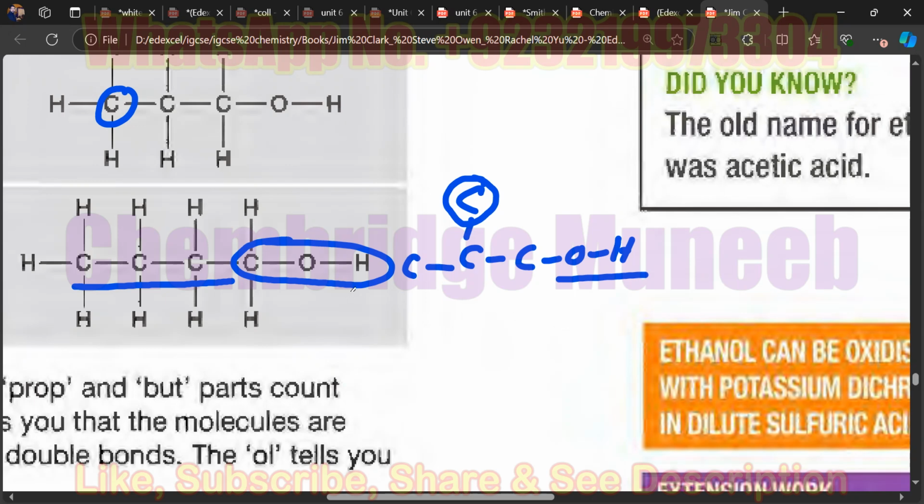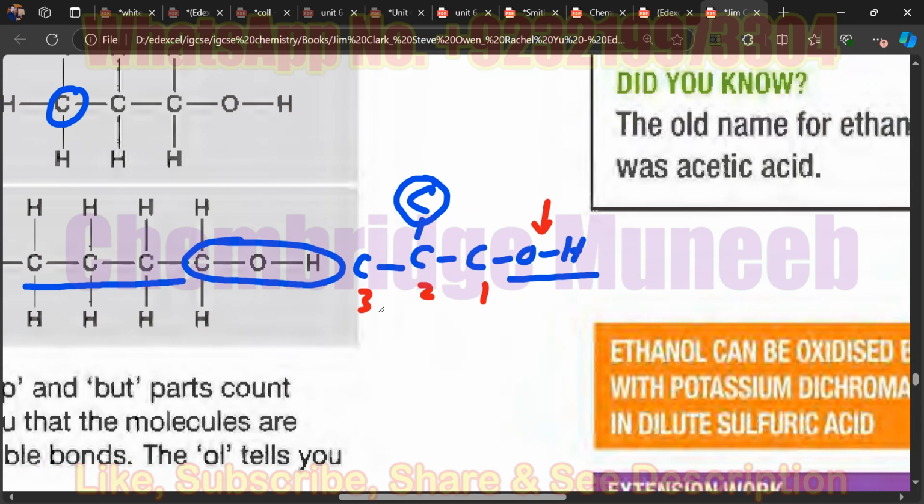It will be from right to left. Yes, good. It will be from right to left because this functional group has more priority as compared to the side group. So we'll start the numbering from right to left. So this will be our numbering. Can you now give a name to it?